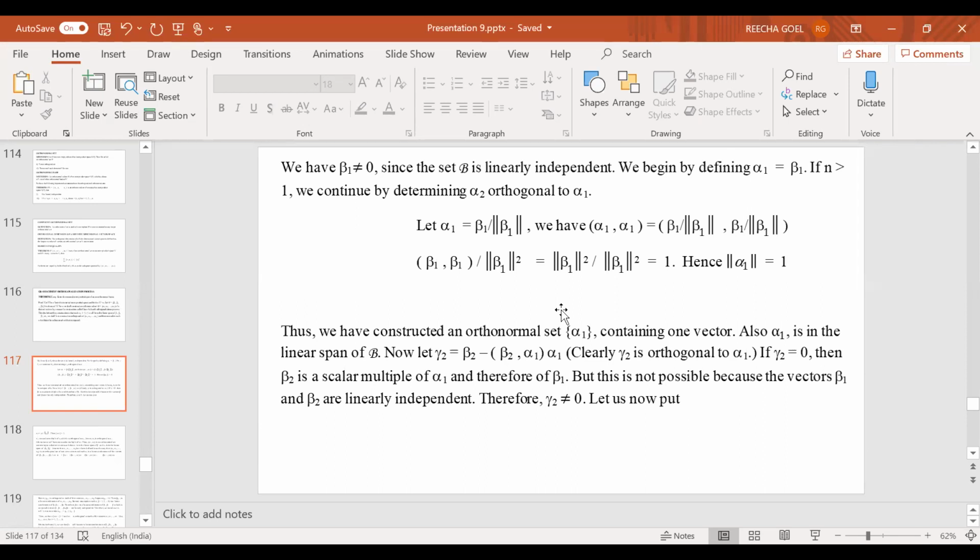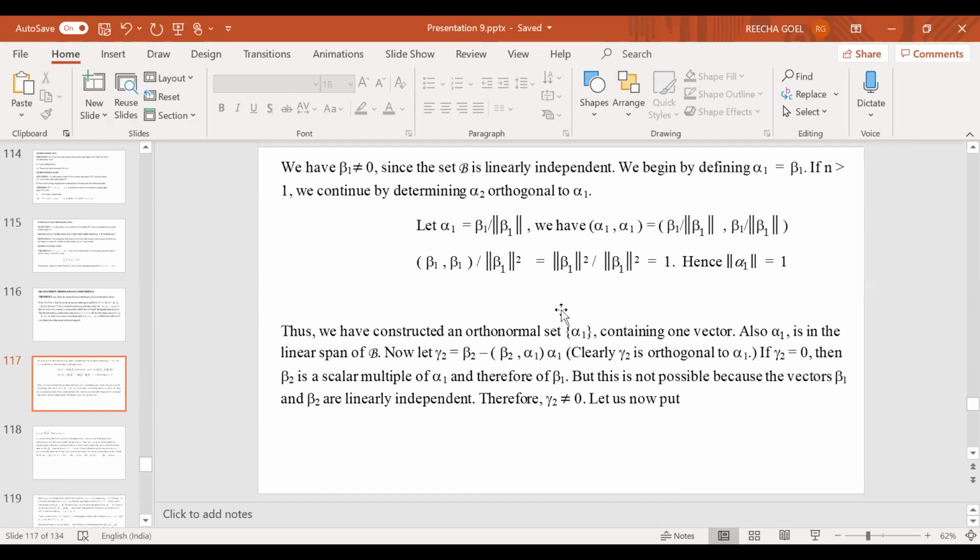I will divide beta 1 by its norm. So I just consider alpha 1 to be equal to beta 1 upon norm of beta 1.